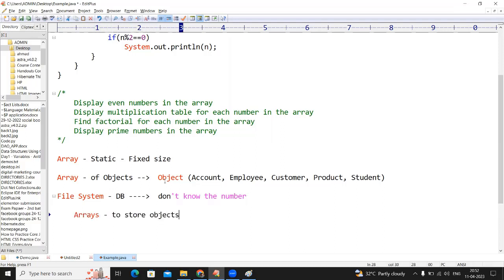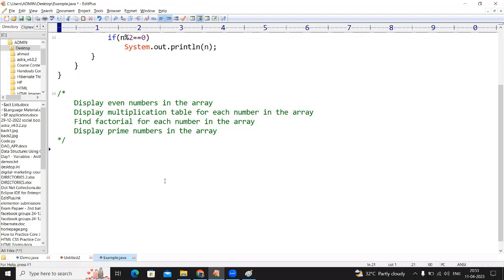That's why they introduced the concept called collections. Even though you can store a collection of objects into an array, there is no real-time example. Nowhere are we using it in real time. Everywhere we are using collections only. So if you continue with the collections, then we can discuss how to store a collection of objects and how we can process different queries with the collection objects. We can do it. Okay.